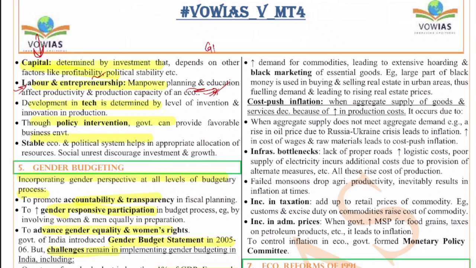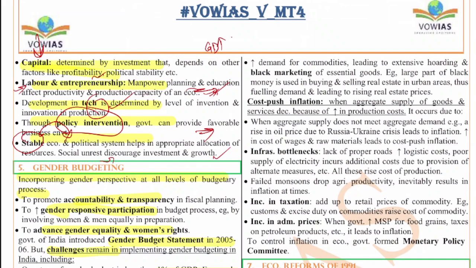And also the development of technology we just discussed, and also through policy interventions, the government can provide a favorable business atmosphere. So this also affects the GDP. Next, a stable economic and political system helps in appropriate allocation of resources. Social unrest discourages investment and growth. So all of these things will impact the GDP at large, right?